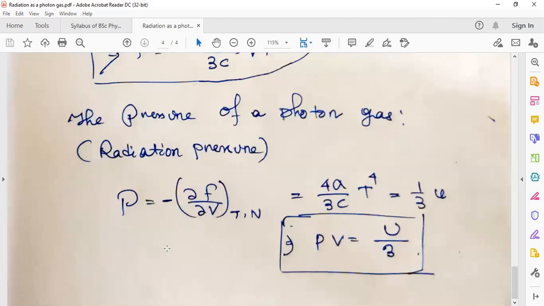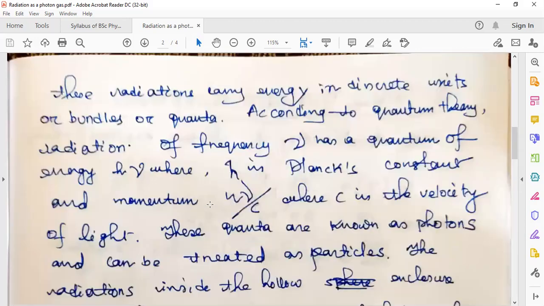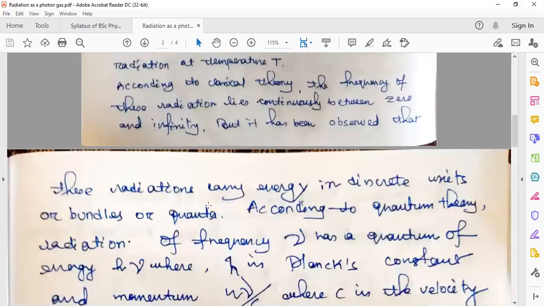Okay, so let us see how we can calculate these various thermodynamic functions of a photon gas.